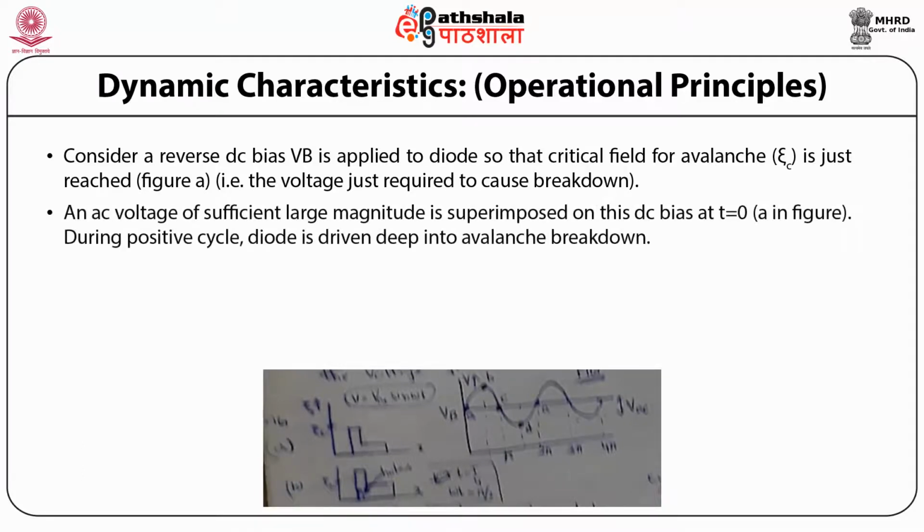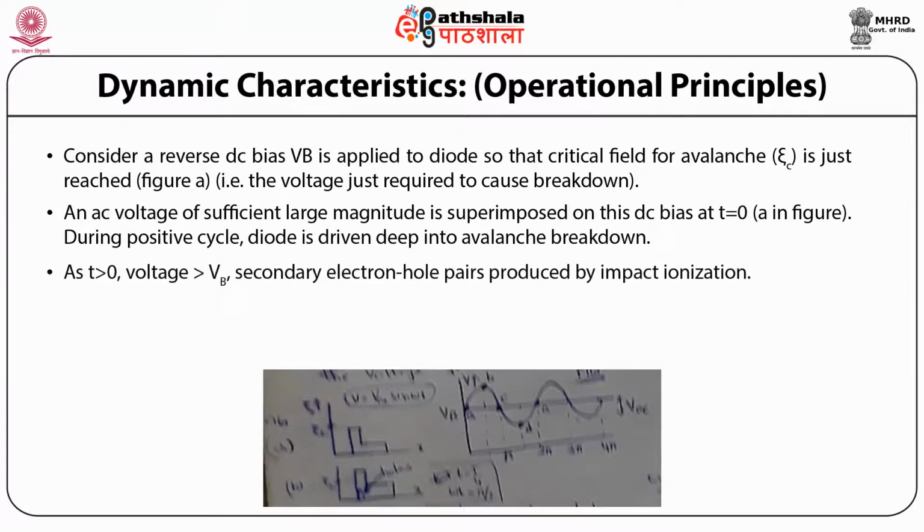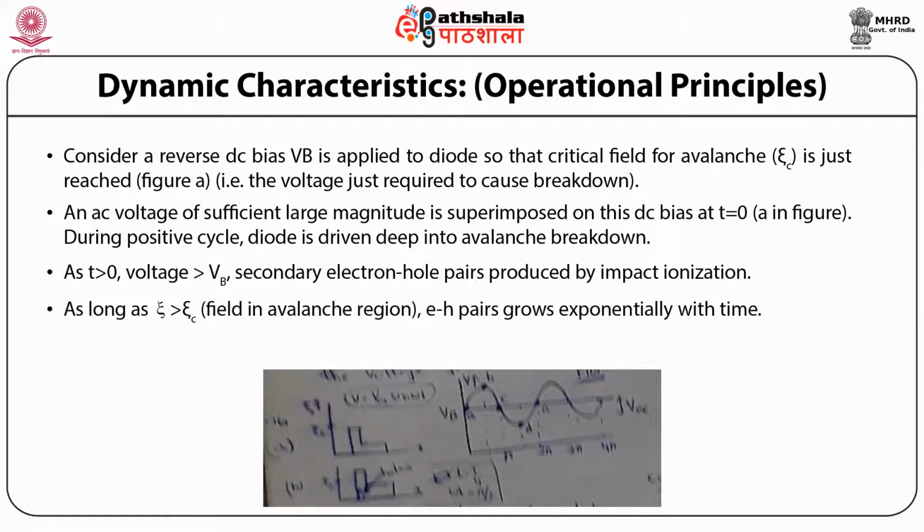An AC voltage of sufficiently large magnitude is superimposed on this DC bias at t equal to 0, as shown in figure A. During the positive cycle, the diode is driven deep into avalanche breakdown. So at t equal to 0, pre-breakdown current flows through the diode. As t is greater than 0, voltage is greater than VB, and secondary electron-hole pairs are produced by impact ionization.